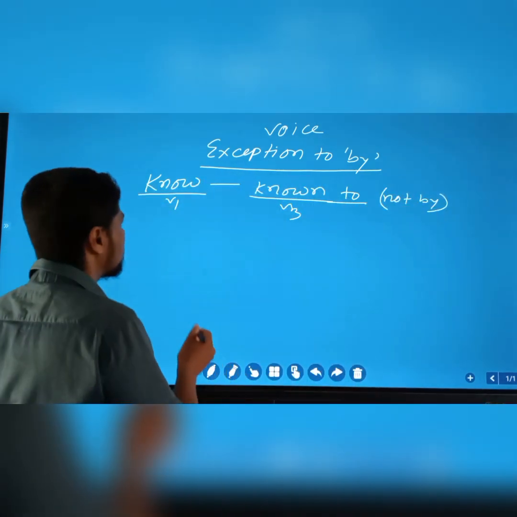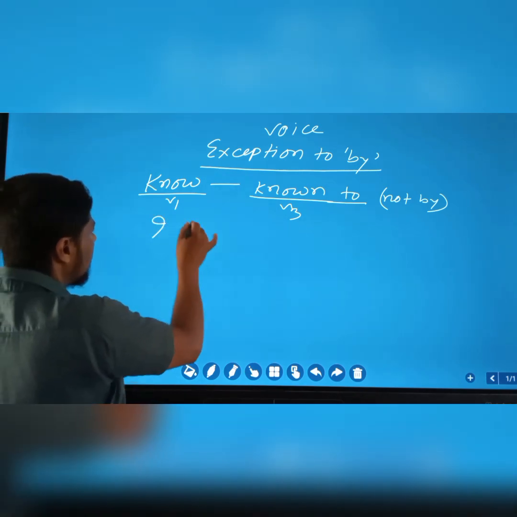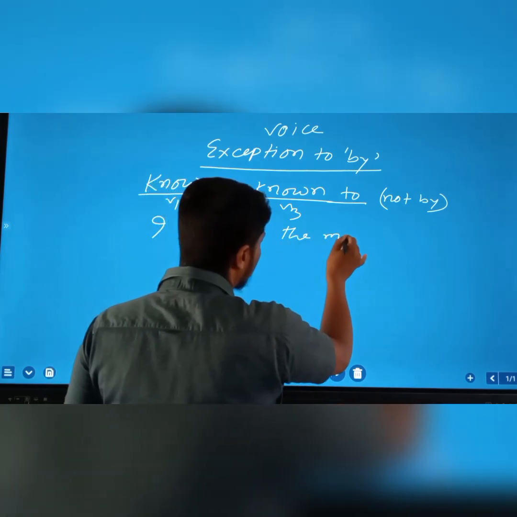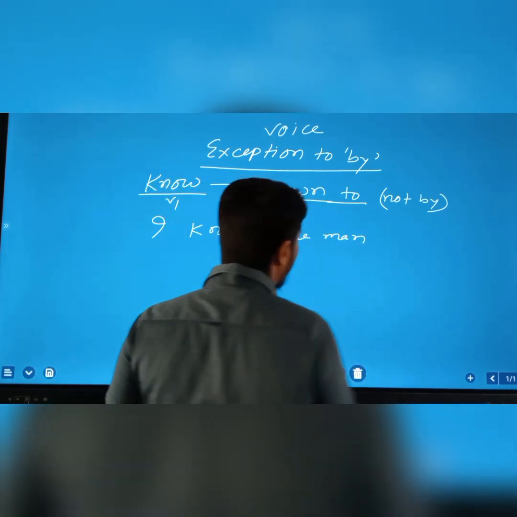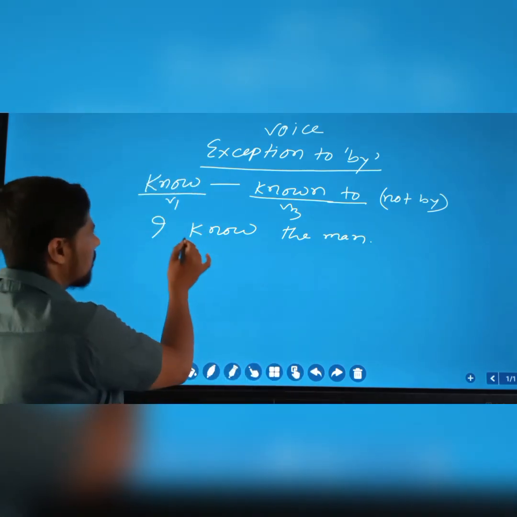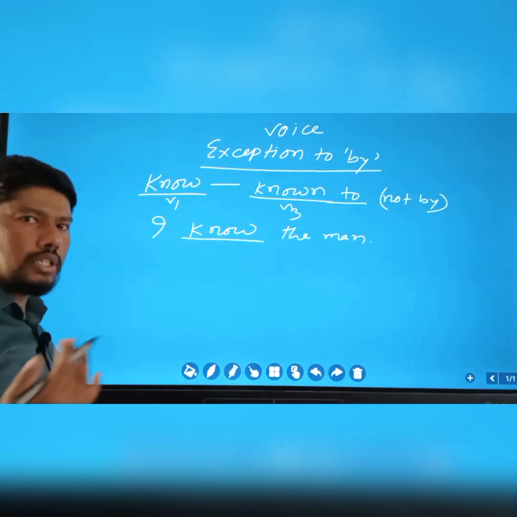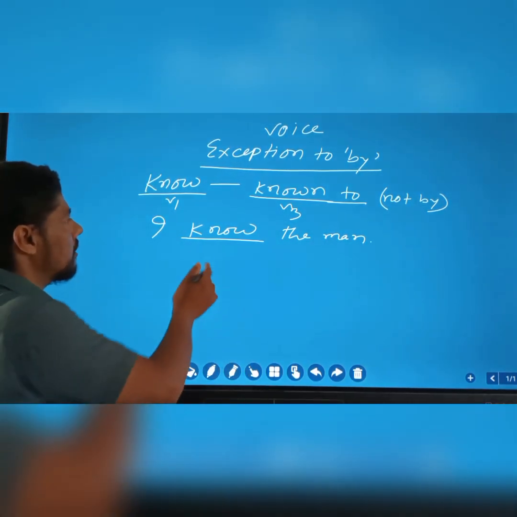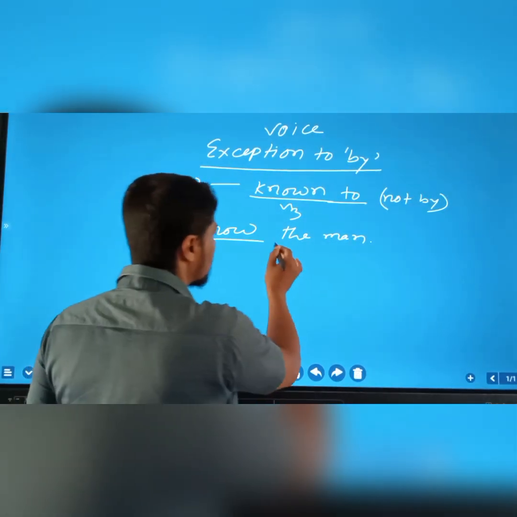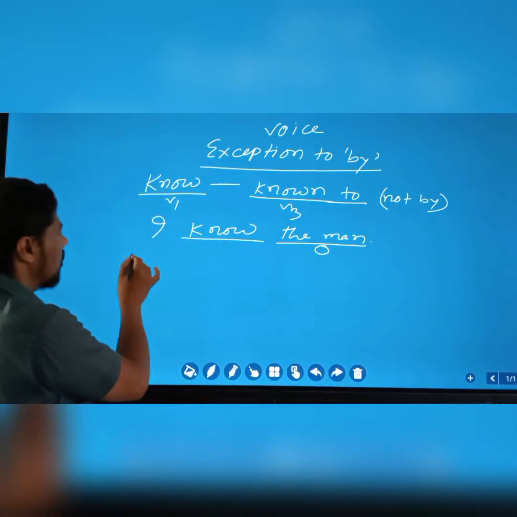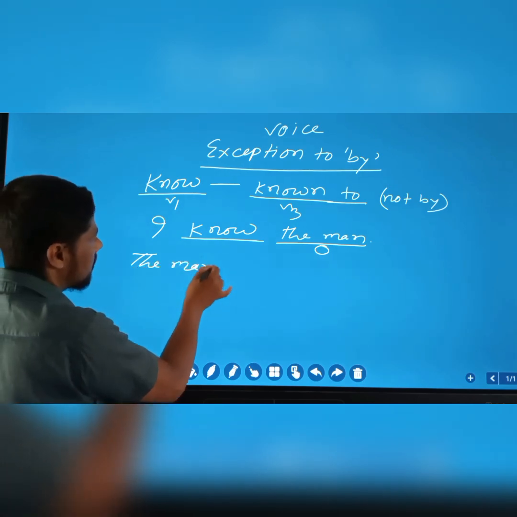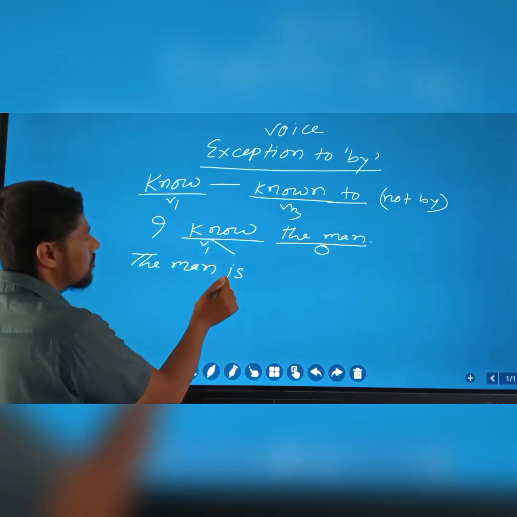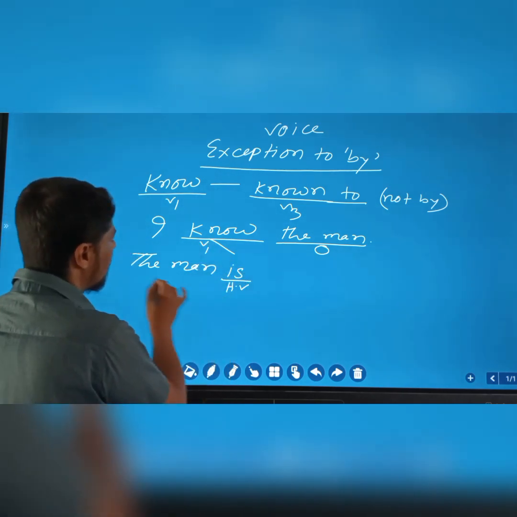So let's see the example. I know the man. Here we can see the verb know, and the rule is actually normal. Just we have to actually avoid by for this verb in passive voice. So this is the object, the man. We have to make it subject. And now according to tense, take extra helping verb as it is present indefinite tense, and that's why we have to take extra helping verb.